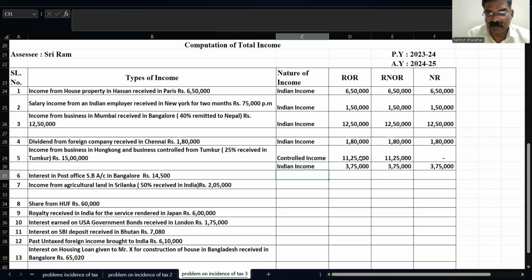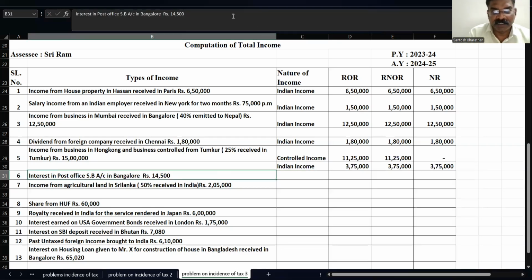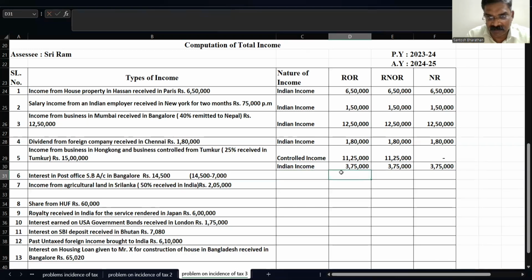So 14,500 minus 7,000, the balance is taxable. The balance comes to 7,500. 7,500 is taxable.